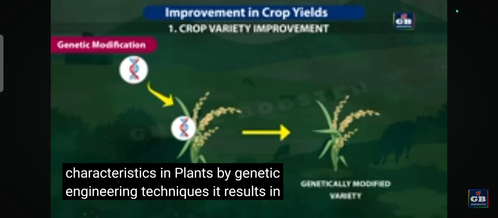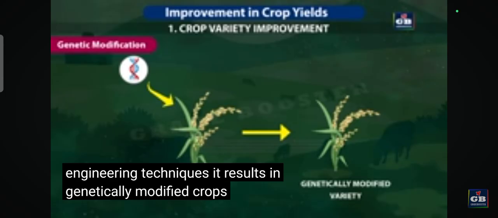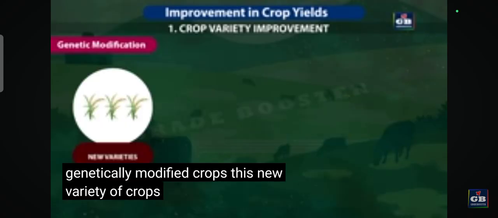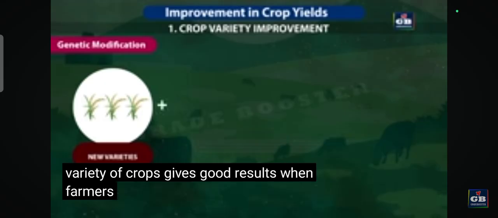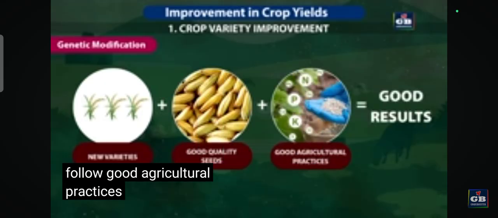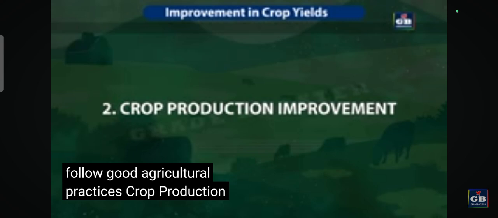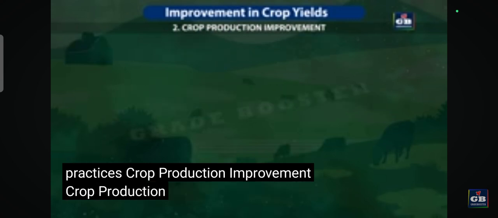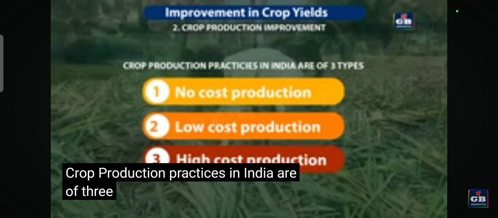It results in genetically modified crops. This new variety of crops gives good results when farmers use good quality seeds and follow good agricultural practices. Crop production improvement. Crop production practices in India are of three types.